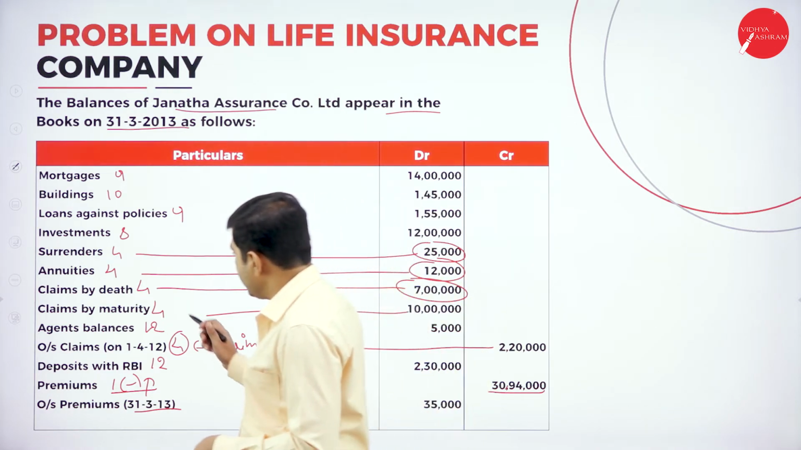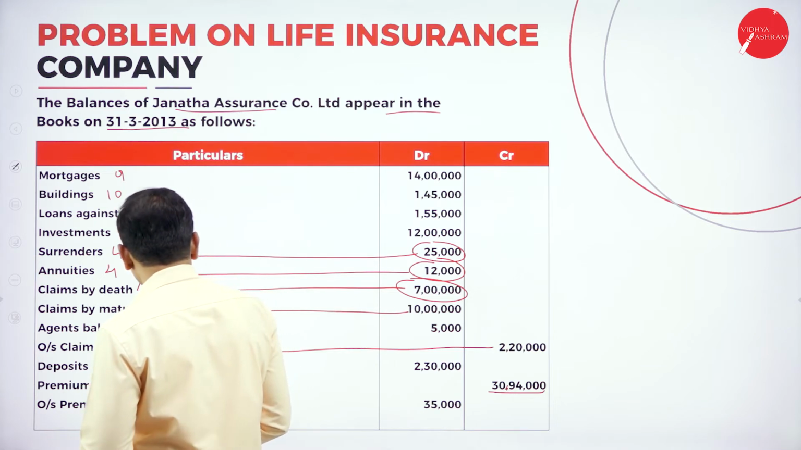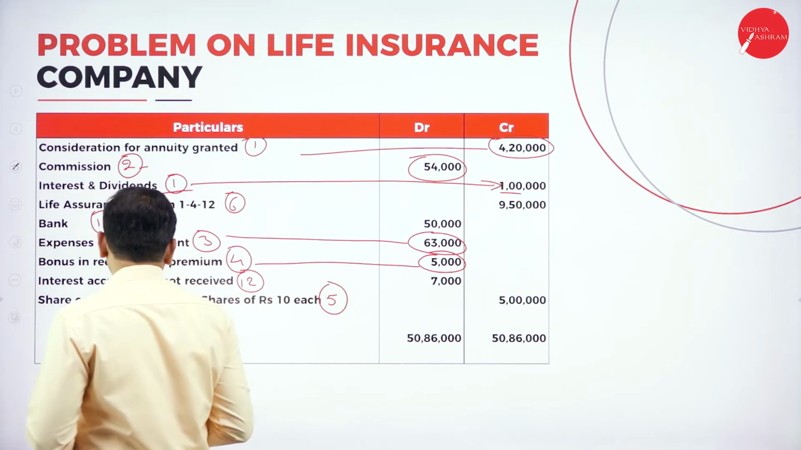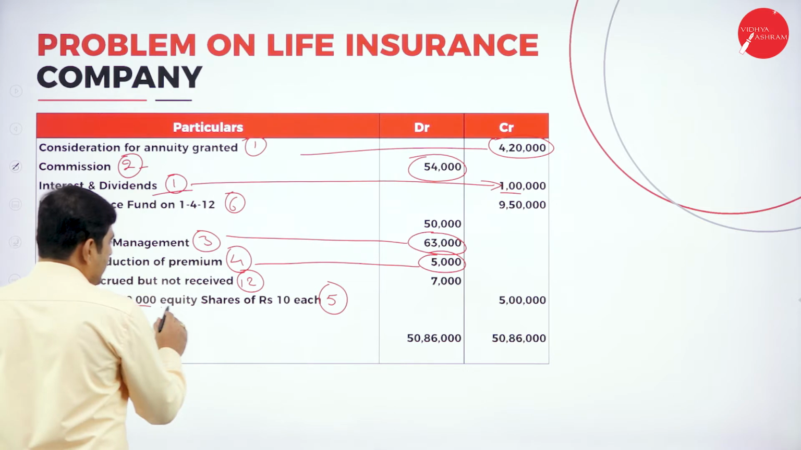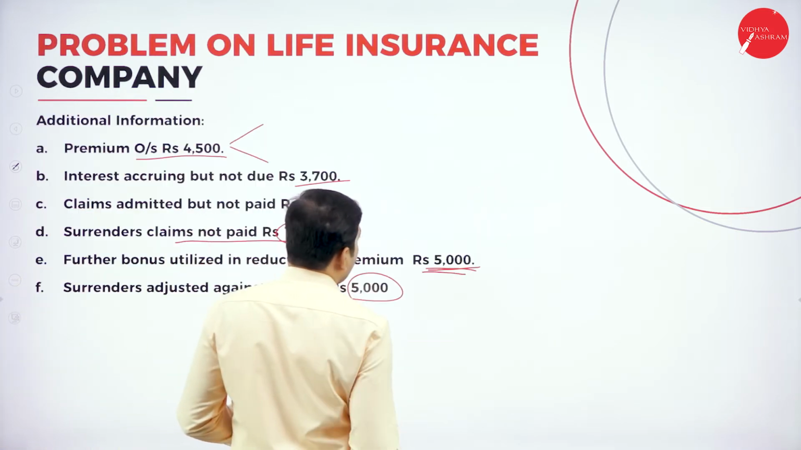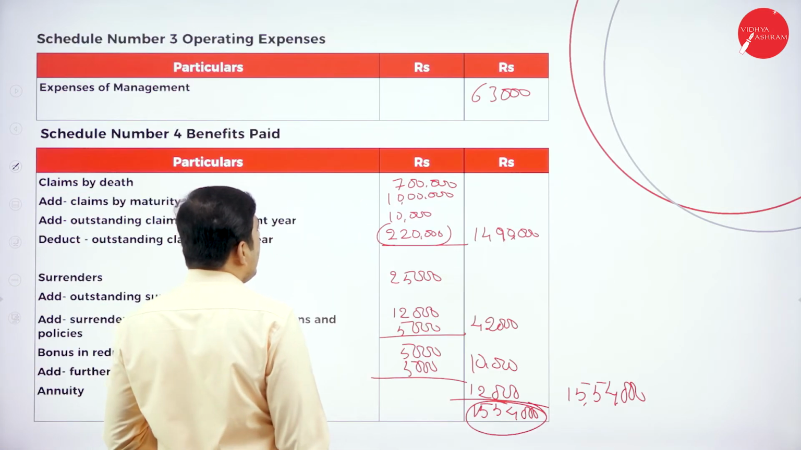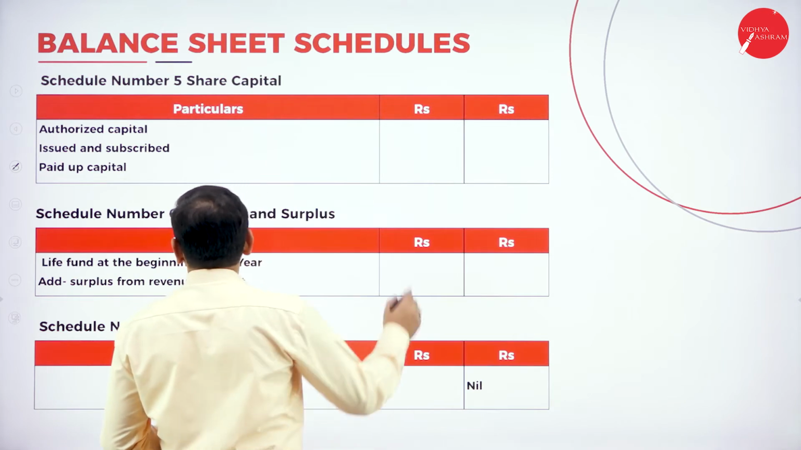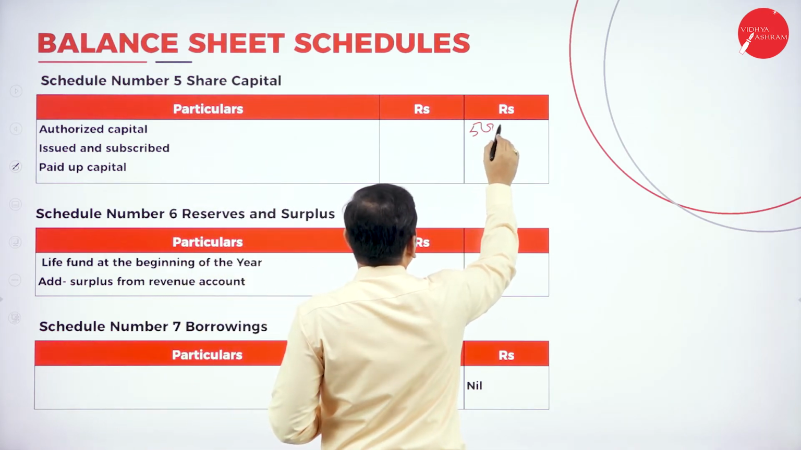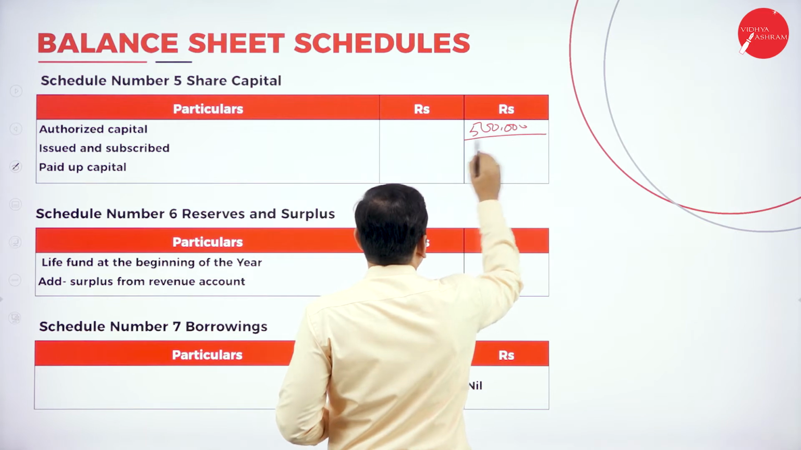So let's find out the share capital here, schedule number 5. Share capital of 50,000 equity shares of rupees 10 each is 5 lakh rupees. That amount itself is the authorized capital and also paid up capital. So 5 lakh right here, underline it.